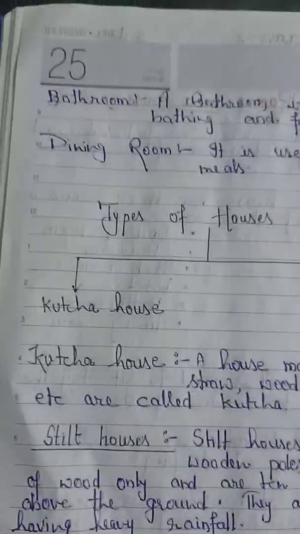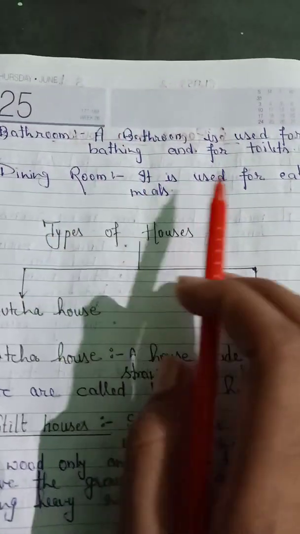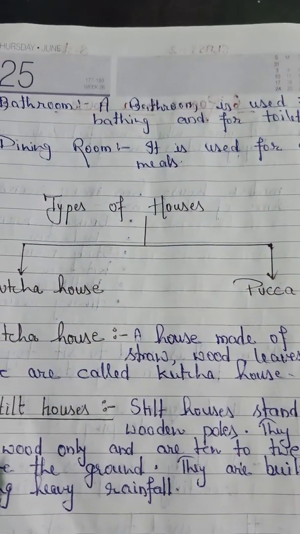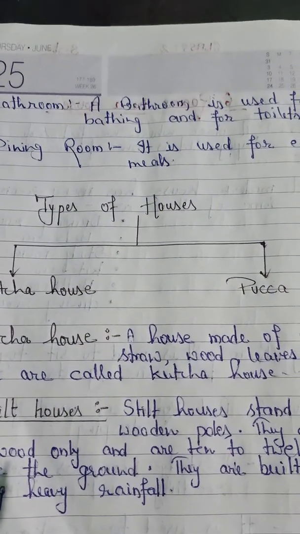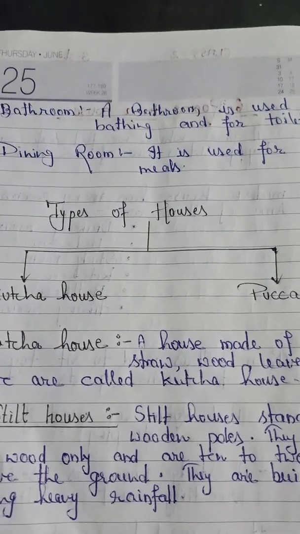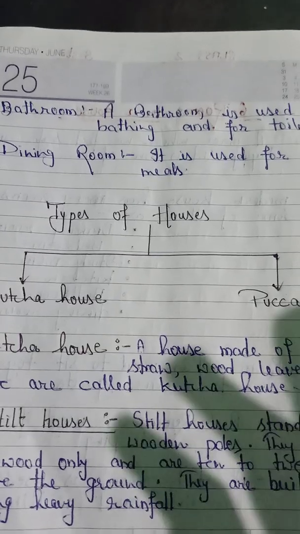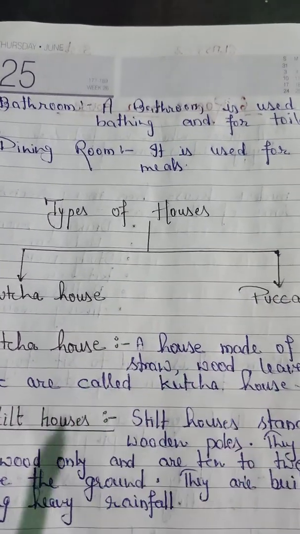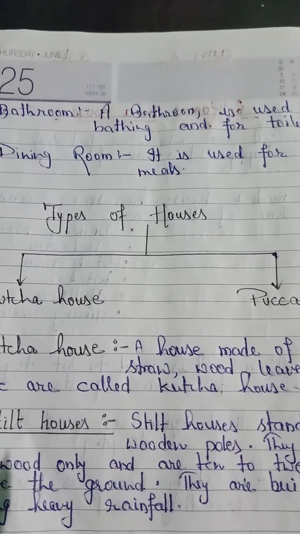And the last one is the dining room. The dining room is used for eating meals. After making food in the kitchen, we do not take our meals inside the kitchen. We go to the dining room. There some dining tables are kept, and after sitting on that table and chair, we take our meals.